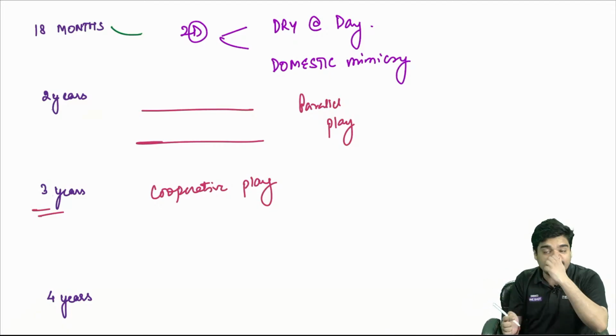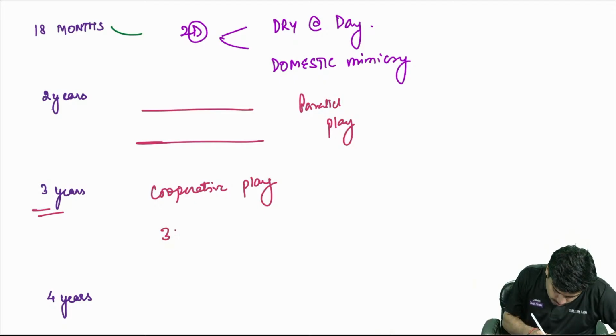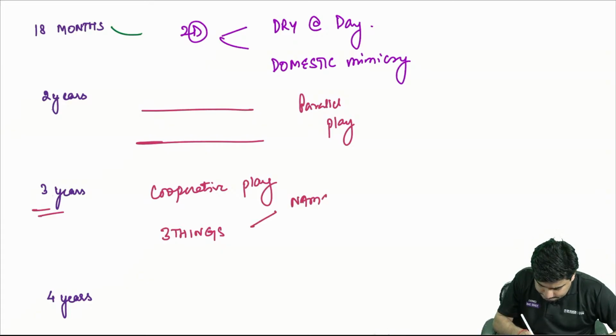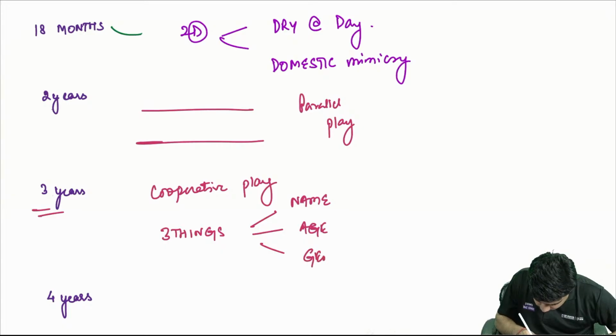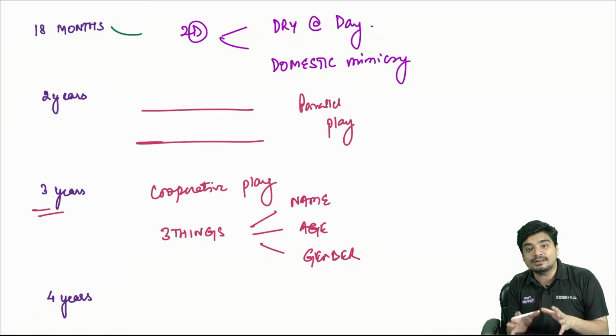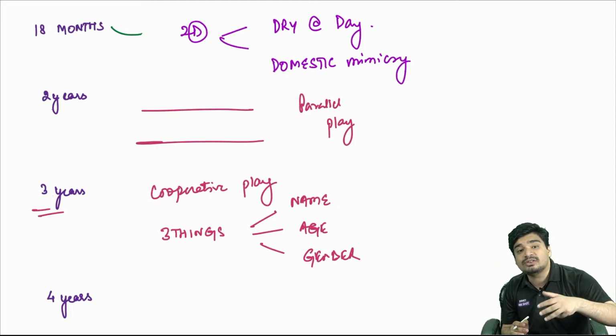That is cooperative play. At 3 years, child knows 3 things about himself. What are these 3 things? He knows his name, he knows his age, and he knows his gender. So at 3 years, child will be able to say, I'm Aditya, I'm 3 years, I'm a male child. These 3 things child will be able to say at 3 years of age.